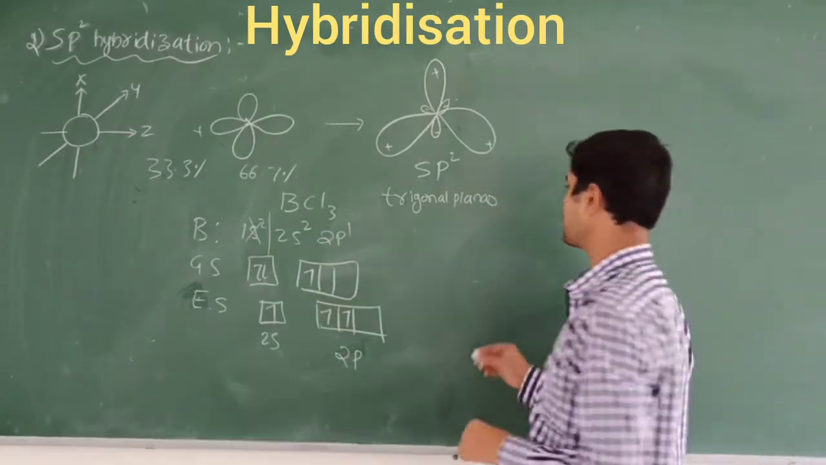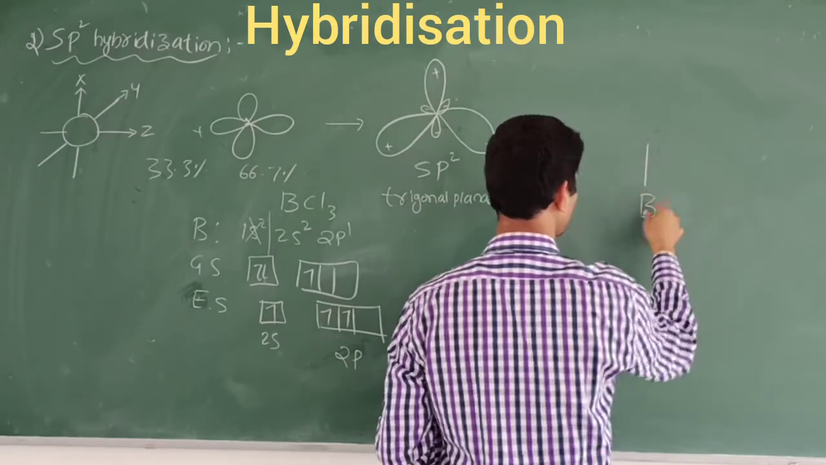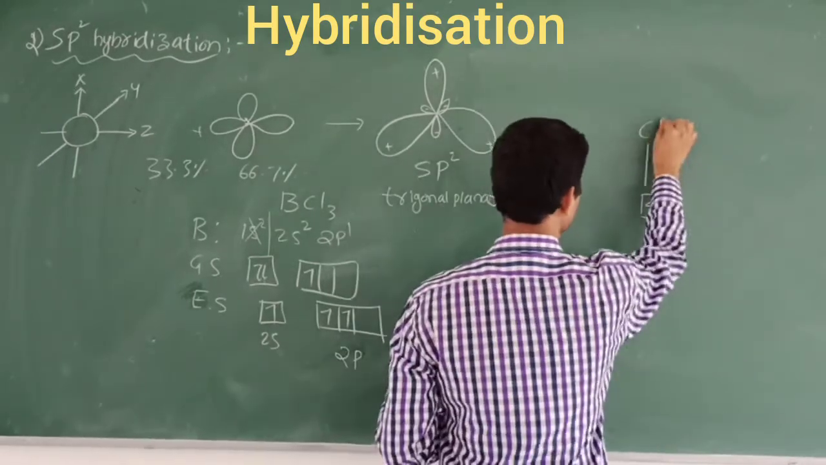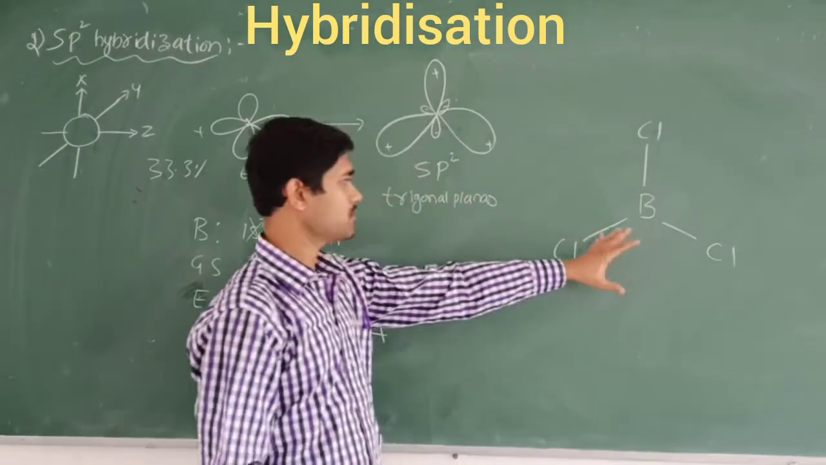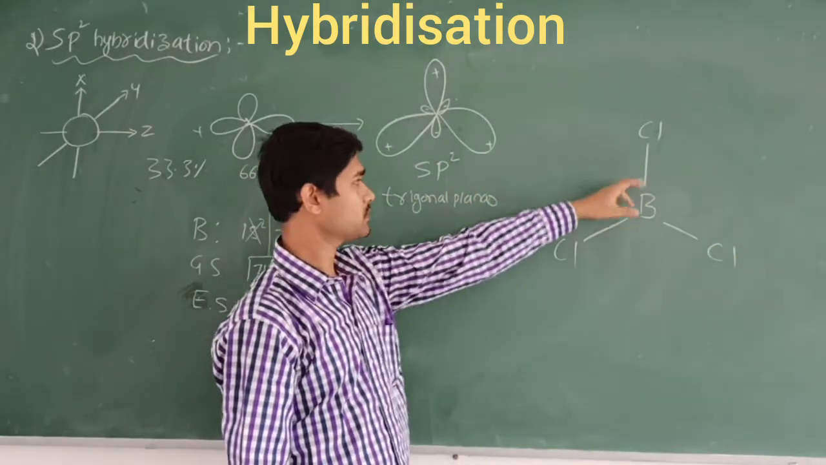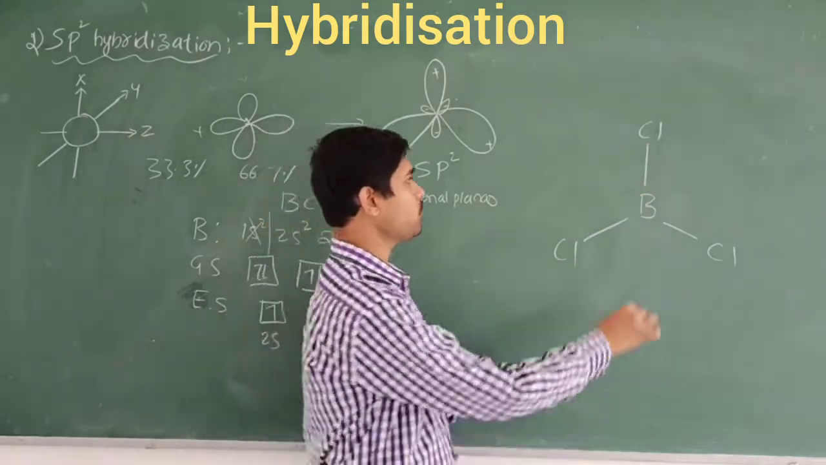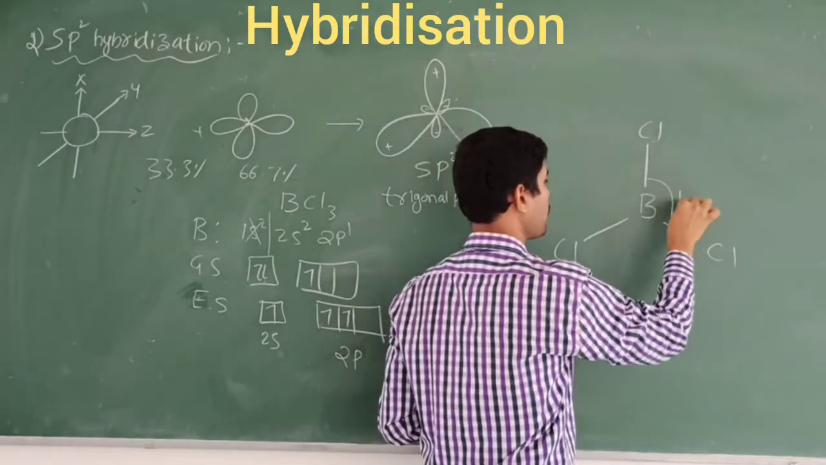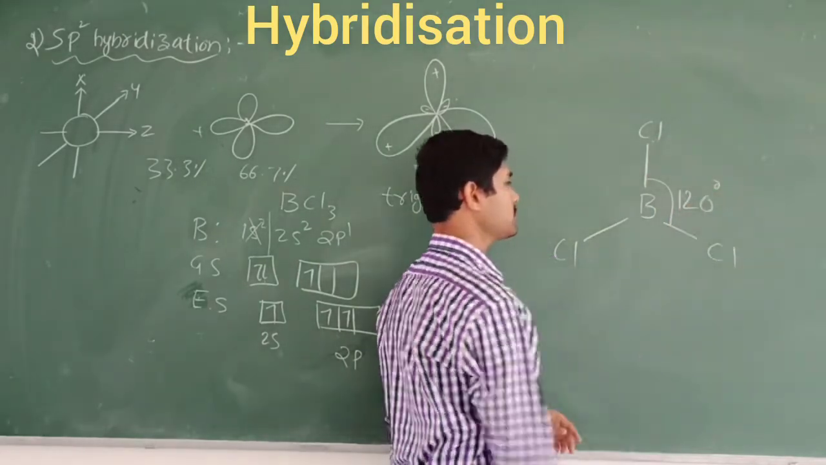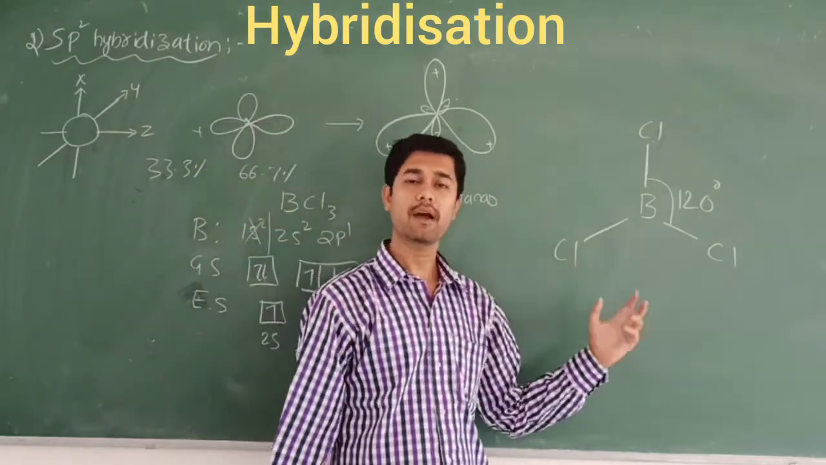Now we are going to write the structure of boron trichloride like this. This is boron; boron is the central atom here. This is chlorine, and these two chlorines. If you consider the equilateral triangle, the 3 corners should be occupied by the 3 chlorine atoms, and the Cl-B-Cl bond angle should be 120 degrees. That's why the structure is called trigonal planar. So this is about sp2 hybridization.